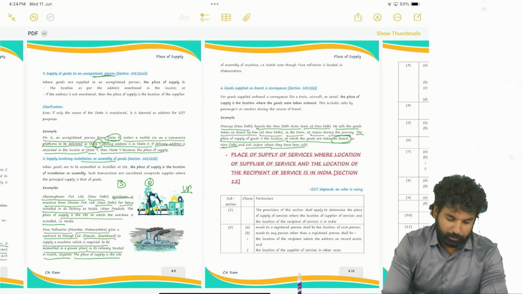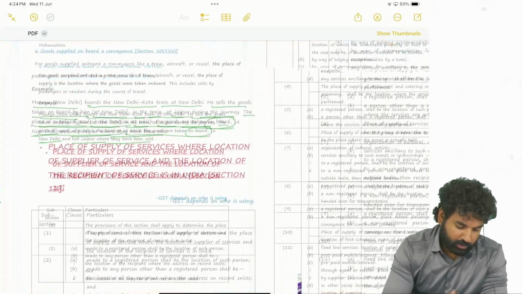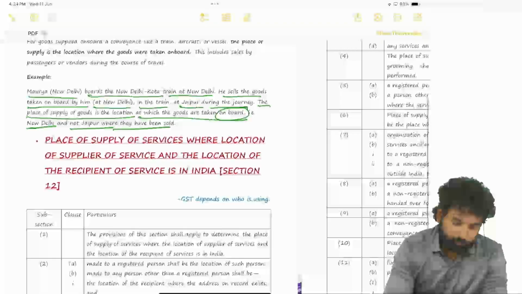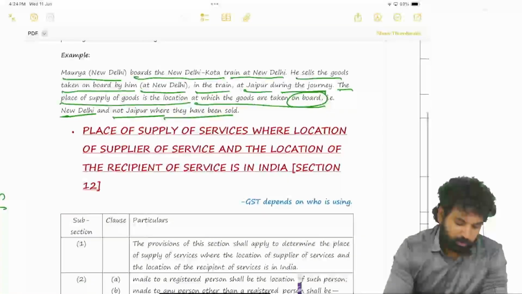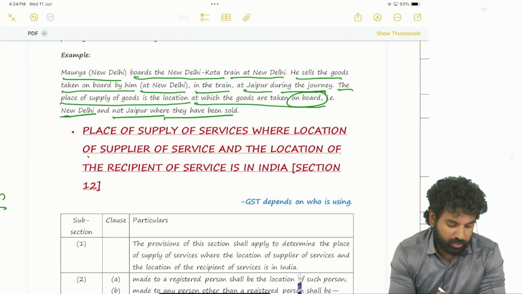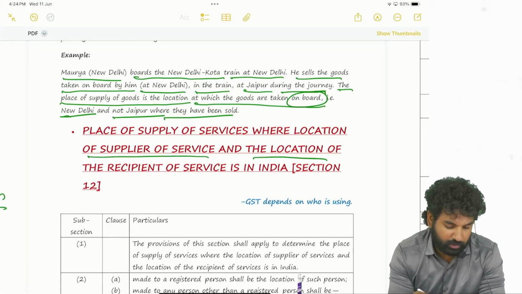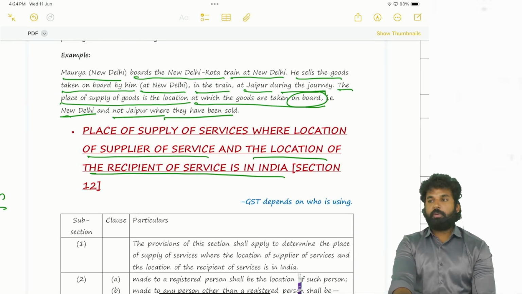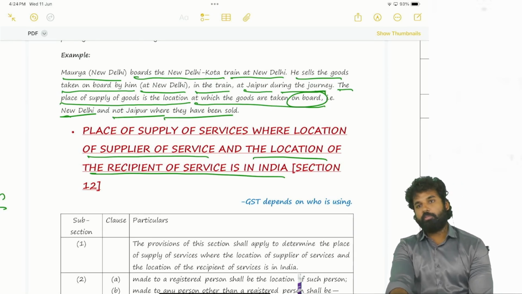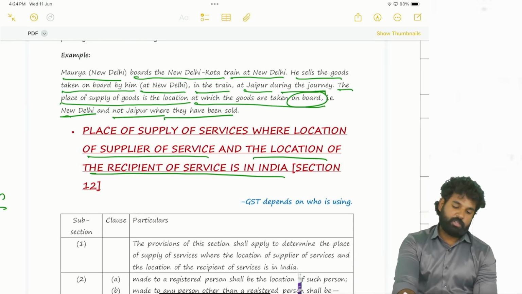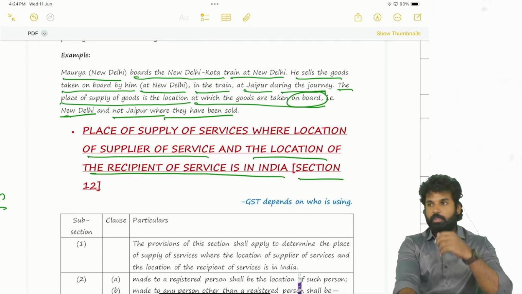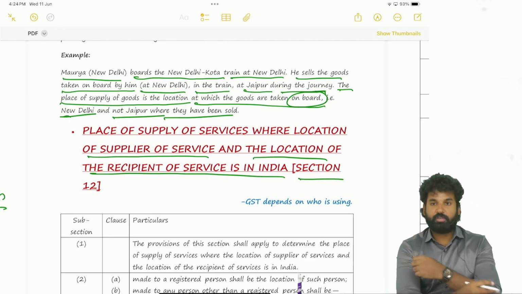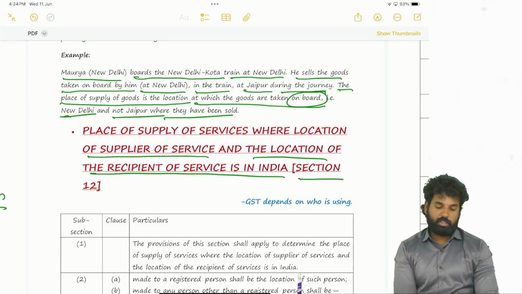Okay, right. Now comes section 12. Place of supply of services where the location of the supplier of the service and location of the recipient of service is in India. Both are in India. In such cases, section 12 will be applied. It is nothing but domestic transaction in case of services.